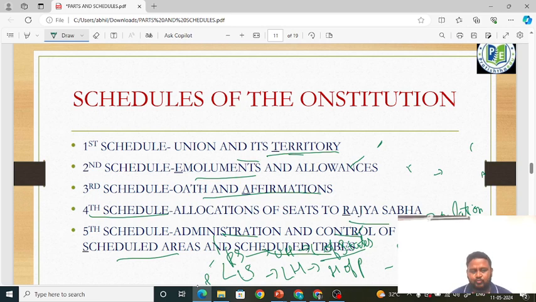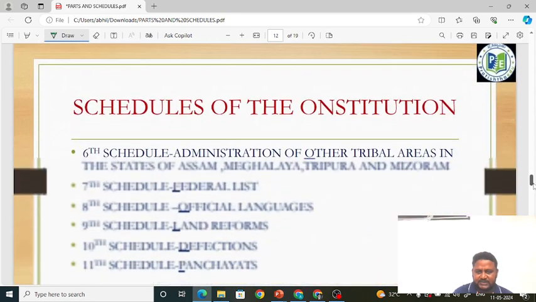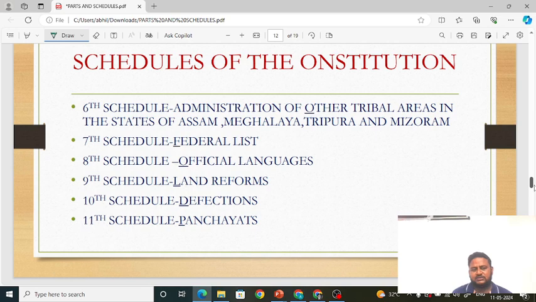Moving forward, I will explain the schedules in detail first, then I will tell the mnemonics. You will enjoy learning the mnemonics because they will help you retain better. Okay, sixth schedule. The sixth schedule is talking about administration of other tribal areas, tribal areas other than those mentioned in the fifth schedule.